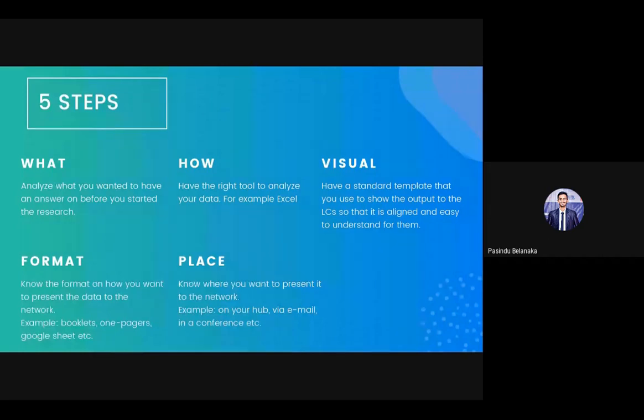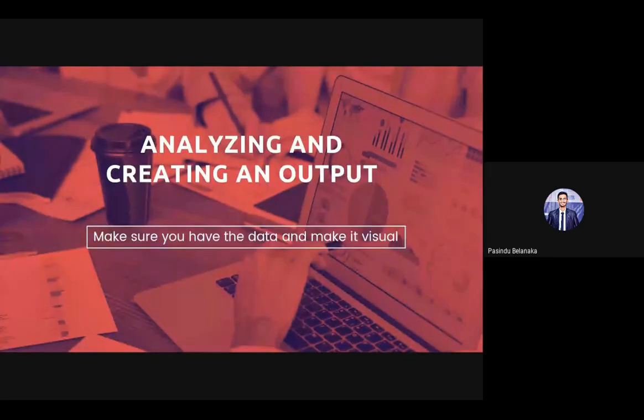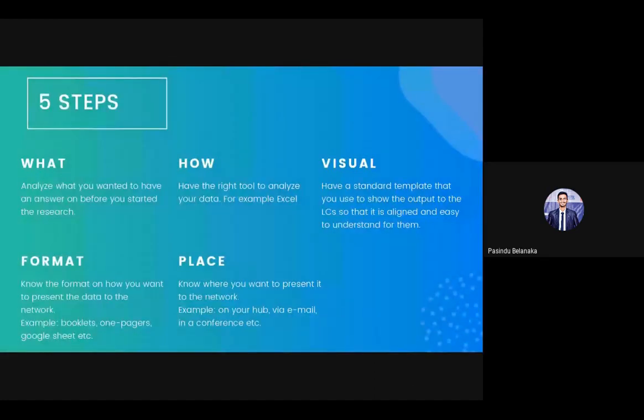We have gathered our information, our data, and we have to give an output from that. I hope you got an idea about how to do market research, how to get the questions ready, and what we should do in order to give this output to someone. Like, if you are a member doing market research and you need to give it to the LCVP, you can't give 100 papers in a shopping bag to the LCVP.